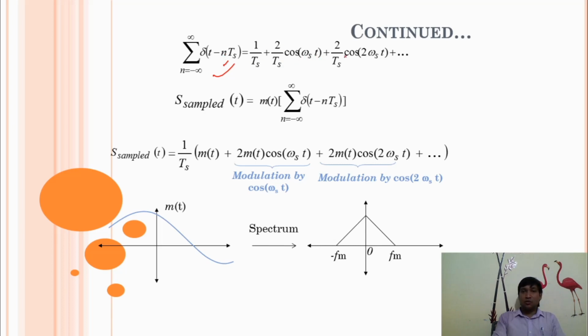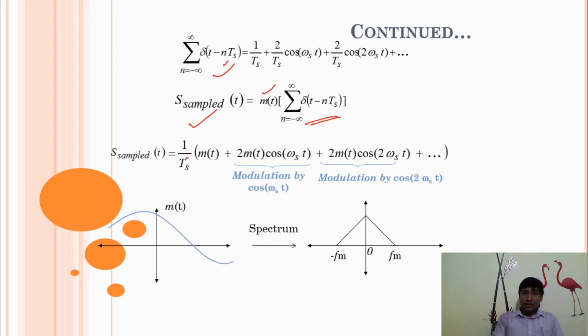When n is equal to 2, this is cos 2ωst. When n is equal to 3, cos 3ωst. So the sampled signal is the multiplication of your master signal and your impulse signal. The multiplication of master signal and impulse signal gives you the sampled signal, which is your discrete signal.